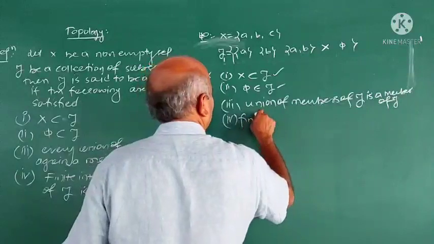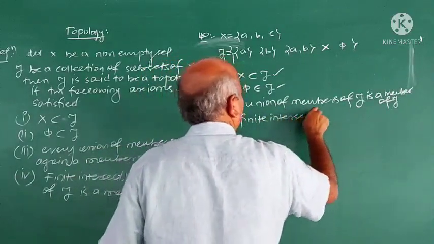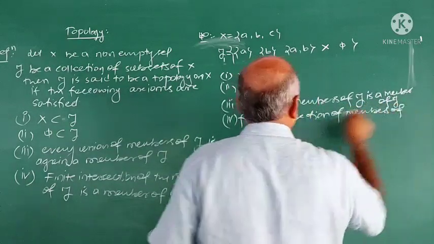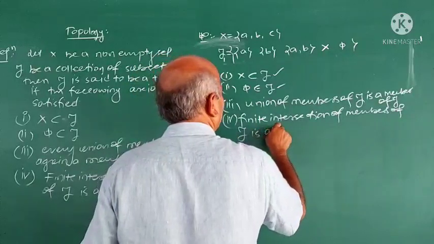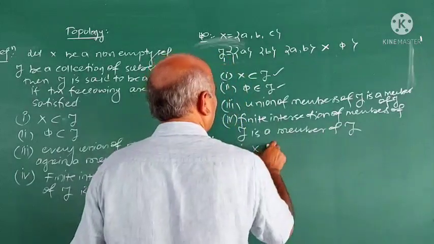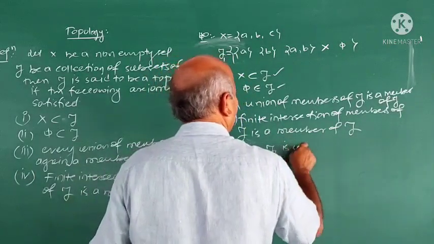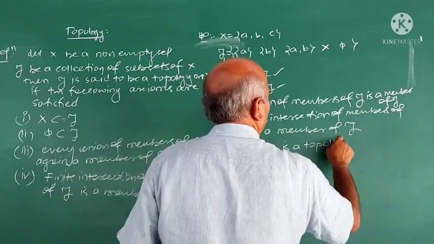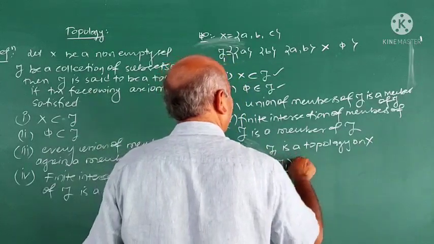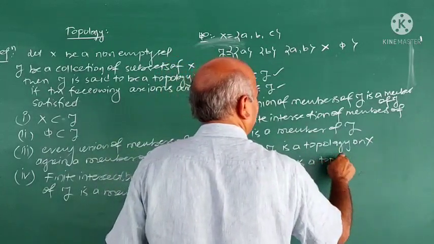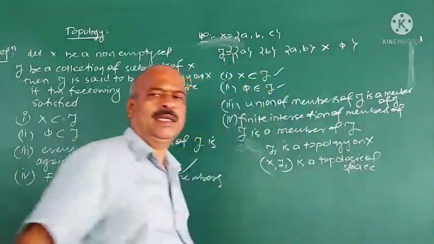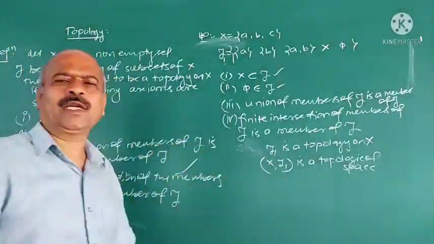Therefore, what is the fourth one? Finite intersection of members of 2 is a member of 2. Therefore, 2-1 is a topology on X, and X, 2-1 is a topological space. See, this is the example for a topological space.